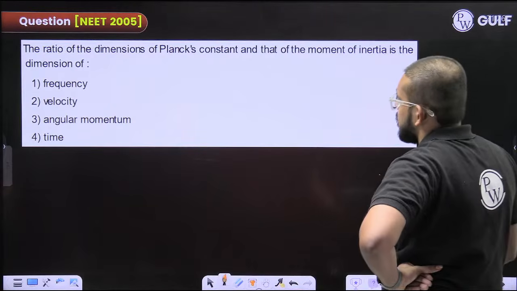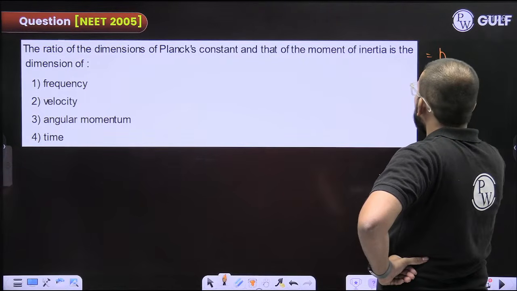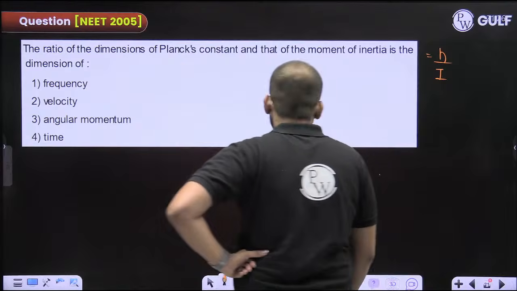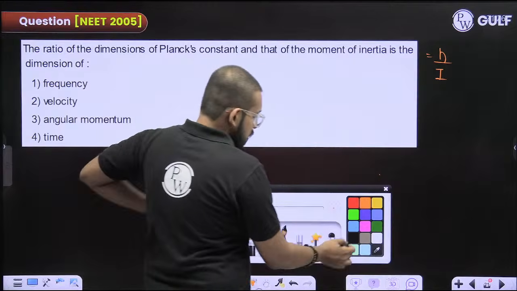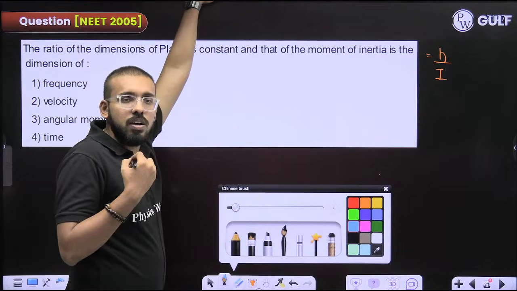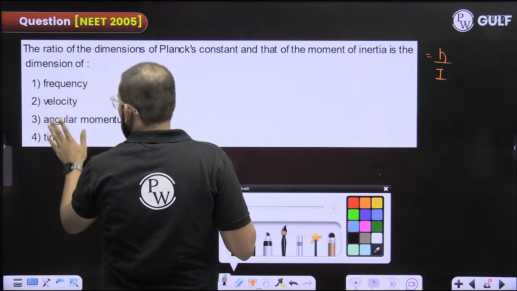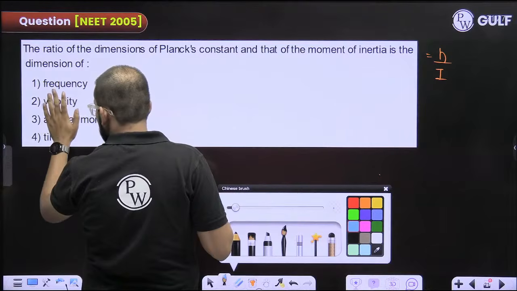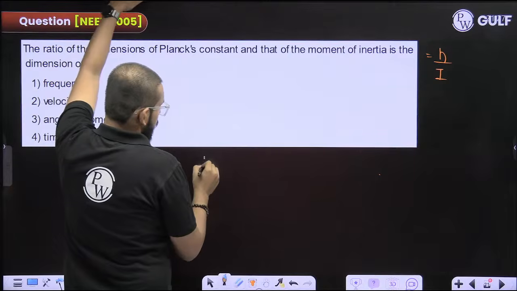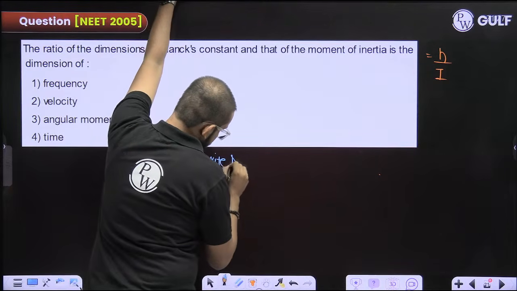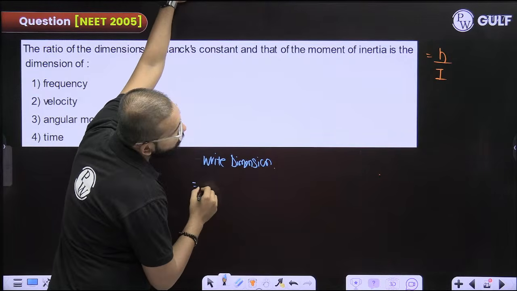Fine. The ratio of dimension of Planck's constant to that of moment of inertia. Ratio of Planck constant to moment of inertia. Now, you may not know what is the dimension. So see, the best thing is you write the dimensions. Whatever is written here is quite a simple entity, having very simple dimensional formulas. So whatever they are asking, write the dimensional formula of that.